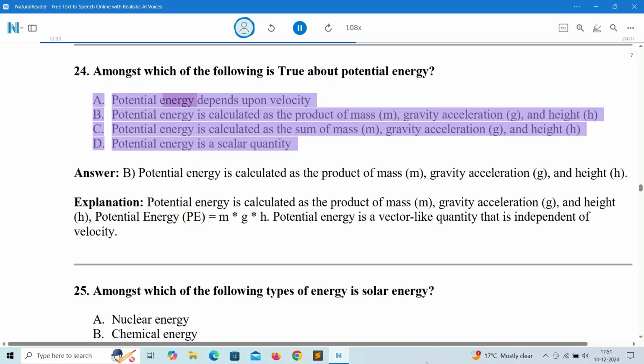A. Potential energy depends upon velocity. B. Potential energy is calculated as the product of mass, m, gravity acceleration, g, and height, h. C. Potential energy is calculated as the sum of mass, m, gravity acceleration, g, and height, h. D. Potential energy is a scalar quantity.